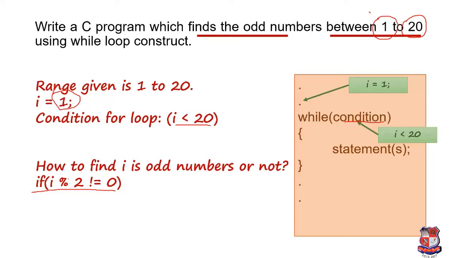So where will we put this logic in this program? Over here in the statement, we'll write: if i modulo 2 not equals to 0. If this condition is true, then we'll write a printf statement over here, and we'll print the odd number. Now we'll see the demonstration of this program in Turbo C++.